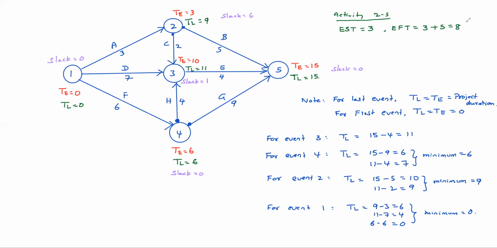EST is nothing but the tail event's earliest event occurring time. Earliest finish time means, see, if you start that activity as early as possible, then as early as possible you can finish, right? That means the starting time plus duration is the earliest finish time.